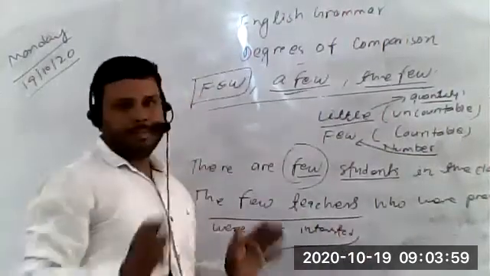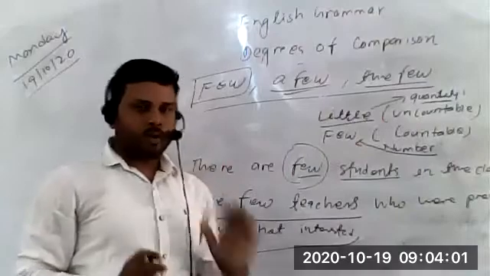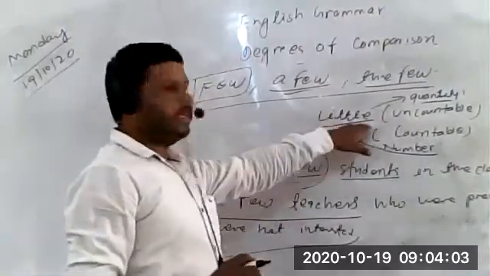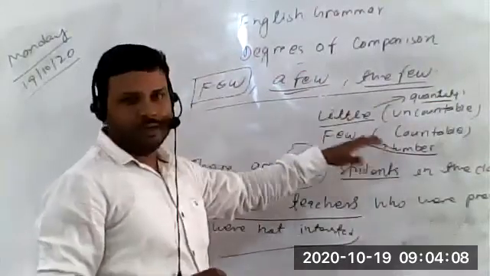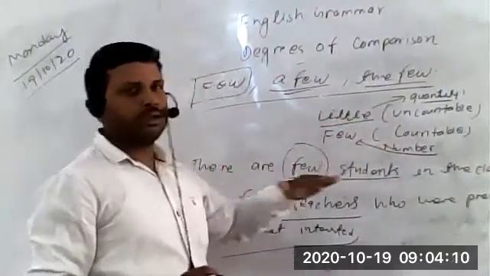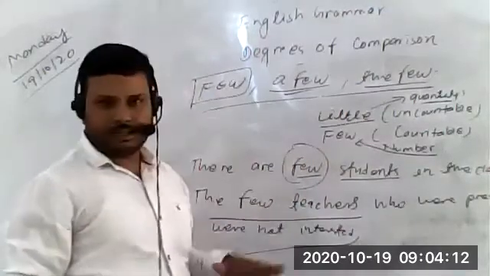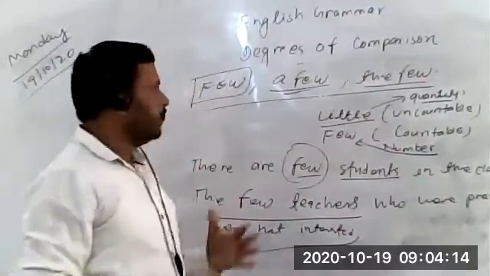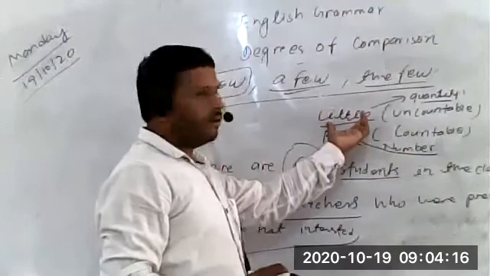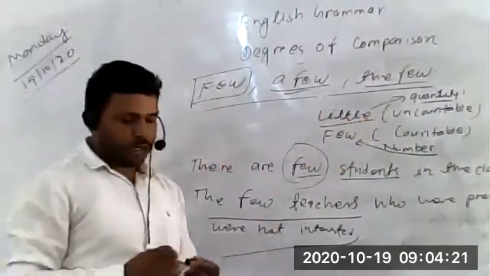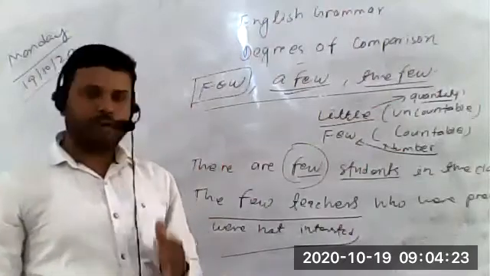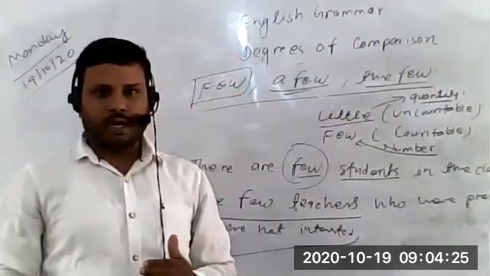So nothing is different. The only difference is that, students, little is used for uncountable, few is used for countable. The way of using all of them is the same. उनका जो तरीका है वो सेम है. जस्ट आपको ये ध्यान देना है कि लिटिल अनकाउंटेबल के लिए यूज करना है और फ्यू का हमें काउंटेबल के लिए यूज करना है. So I hope you understood it, students. Now if you have any doubt, you can ask your question.